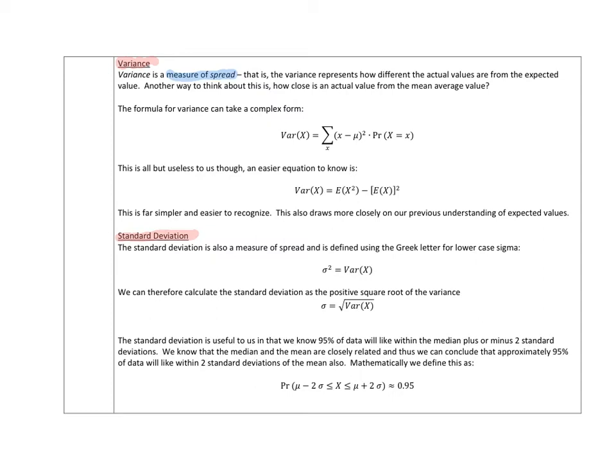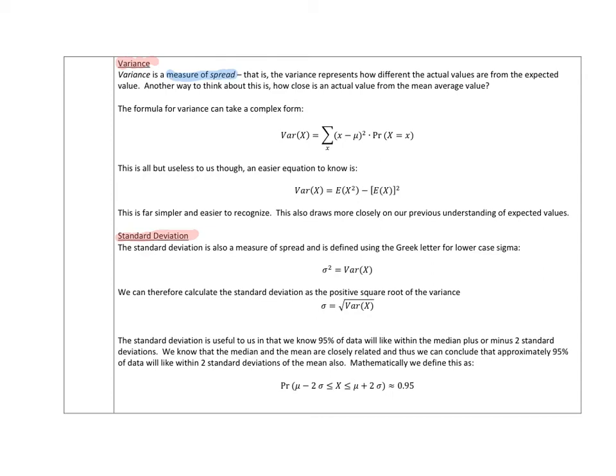So if half scored 100, half scored 0, and I asked someone randomly what their score was, they would never ever get a score of 50. In fact, no matter who I asked, their score would always be 50% away from that 50. And so really, that measure of centre, that mean average of 50%, is quite useless to us. In fact, even the median in that case would end up taking the midway point between 0 and 100 and also end up being 50, which doesn't help us. This is the reason why we have to look at the measure of spread. It gives us a far bigger story.